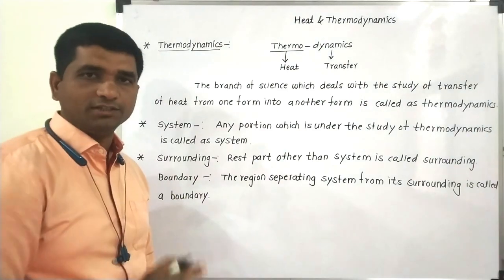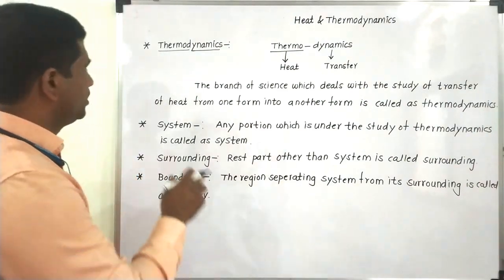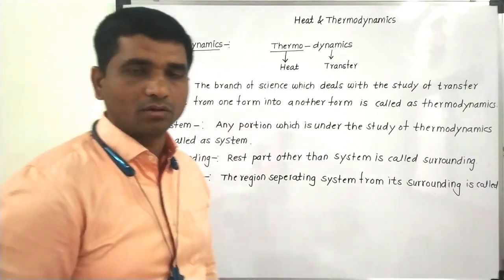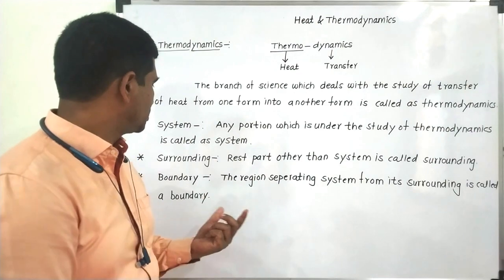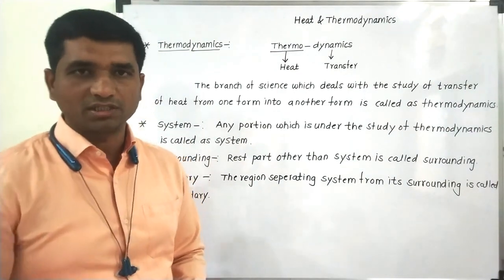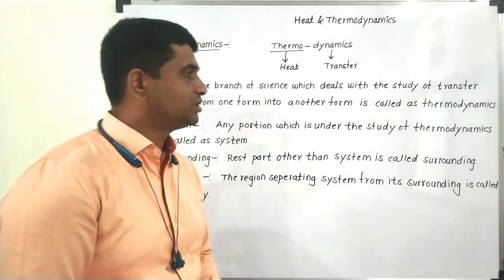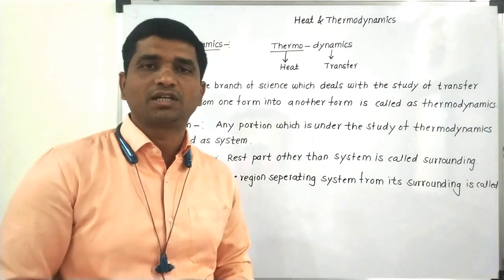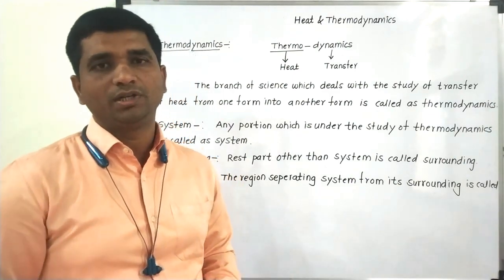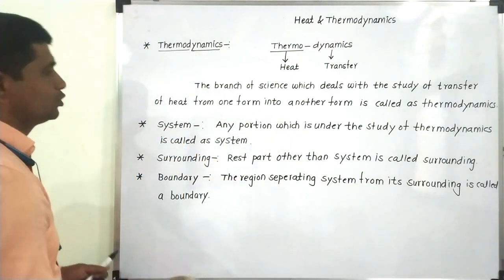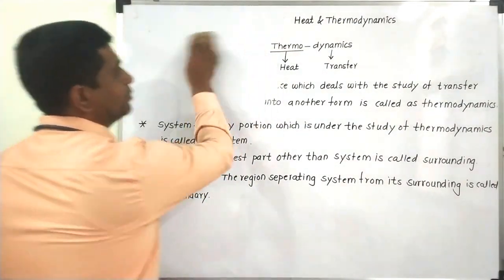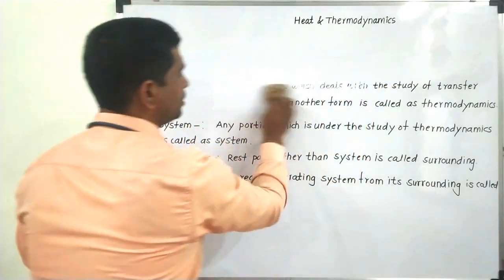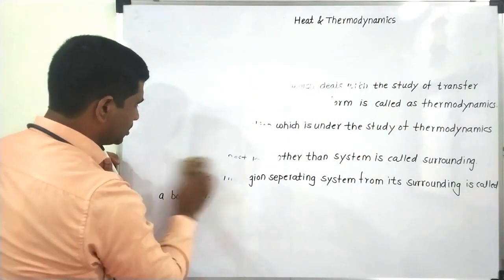Now, there are different types of systems, and we need to discuss what those kinds are. Basically, there are three types of systems. One is called the open system, the second is called a closed system, and the third is called an isolated system. First we'll discuss that, then we will go to the laws of thermodynamics.